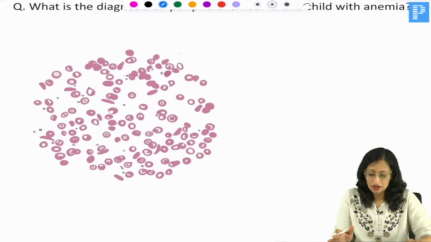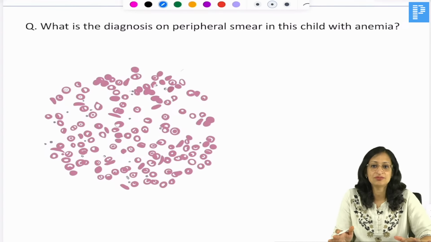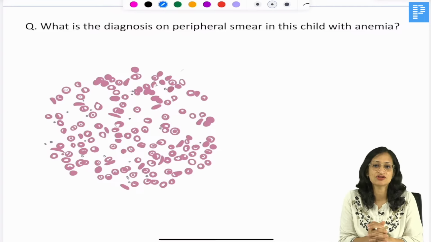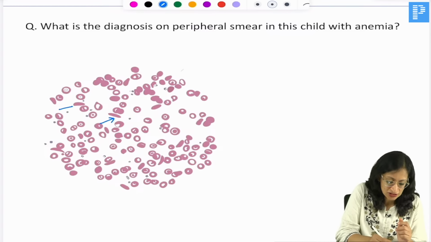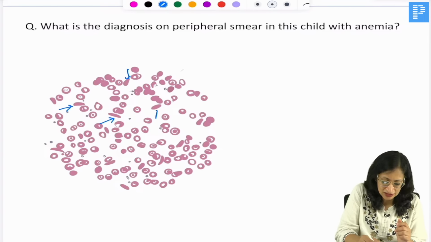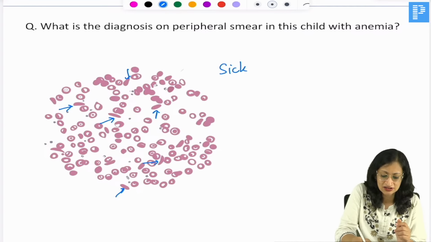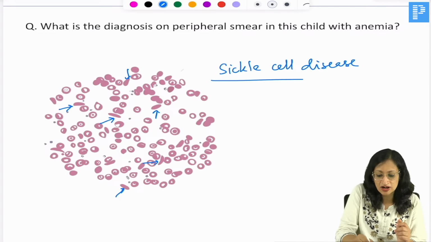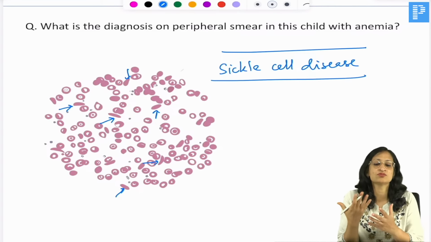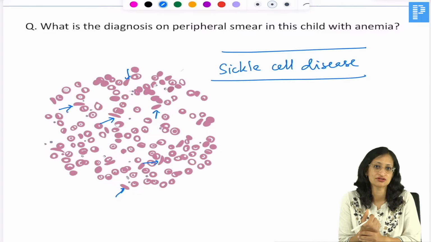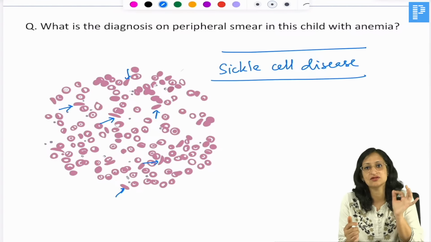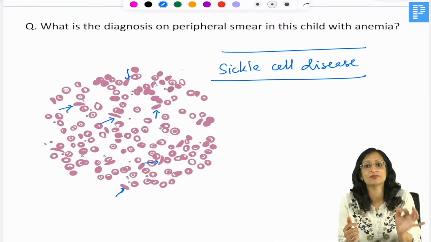Now, this question has come recently in the NEET PG exam. What is the diagnosis in the peripheral smear in this child with anemia? You can see here that there are some RBCs which have been elongated and some are crescentic in shape, right? Elongated and sickle shaped. So this is sickle cell disease. The question asked that in a child with such blood picture, if there is bone involvement, joint involvement, what kind of organism will cause the infection? In a child with sickle cell disease, the most common cause of osteomyelitis would be salmonella.